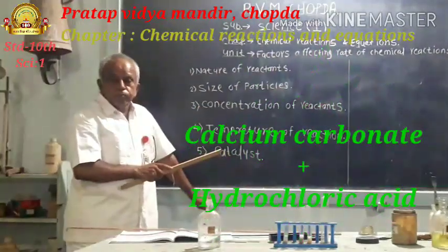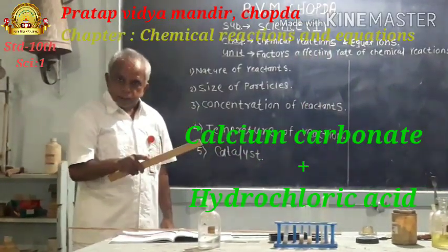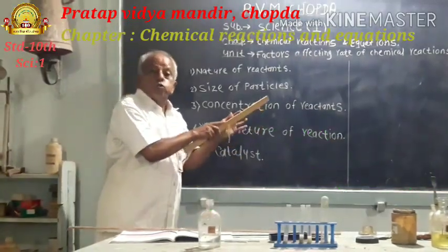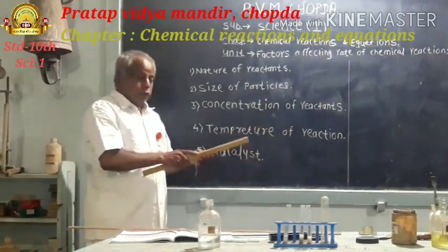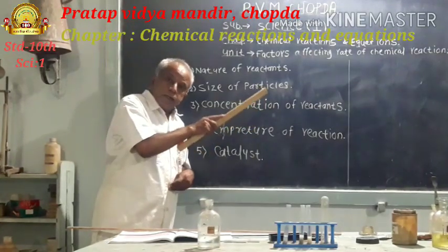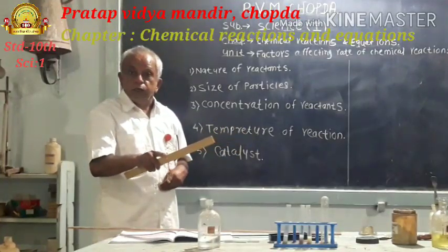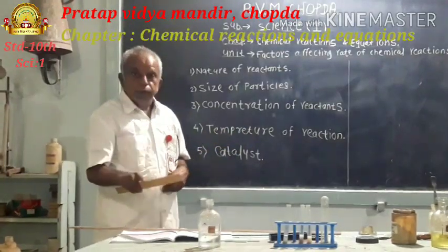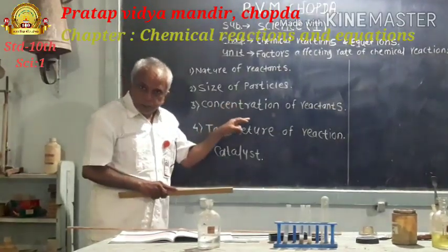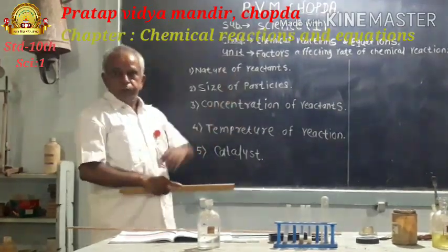When calcium carbonate reacts with dilute hydrochloric acid, the rate of chemical reaction is slow, whereas when calcium carbonate reacts with concentrated hydrochloric acid, the rate of chemical reaction is rapid, is high. Means if the concentration of reactant increases, the rate of chemical reaction also increases.